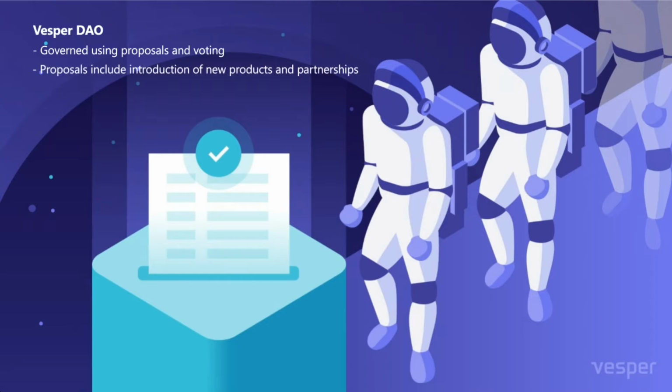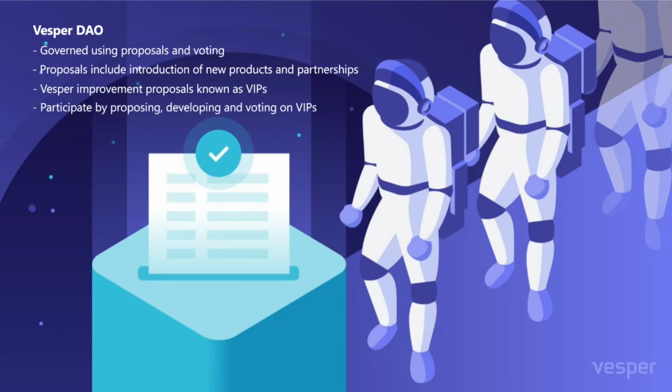Proposals may include introduction of new products, new partnerships, and other decisions related to the protocol. Before changes to Vesper can be implemented, they must first be proposed as a Vesper Improvement Proposal, or VIP, and voted on by the community. If the VIP passes, only then can changes in the proposal be implemented. You can participate in the governance of Vesper by proposing, developing, and voting on VIPs.